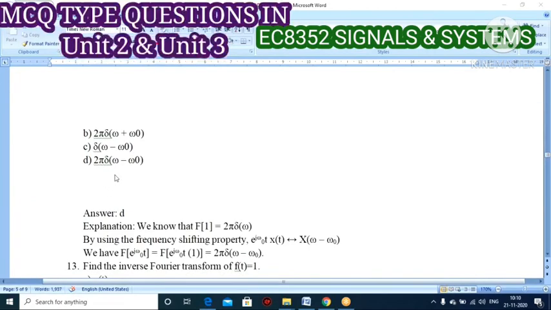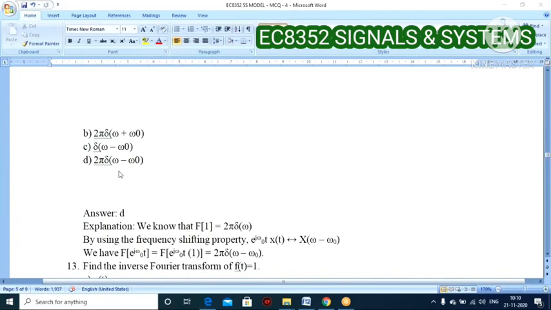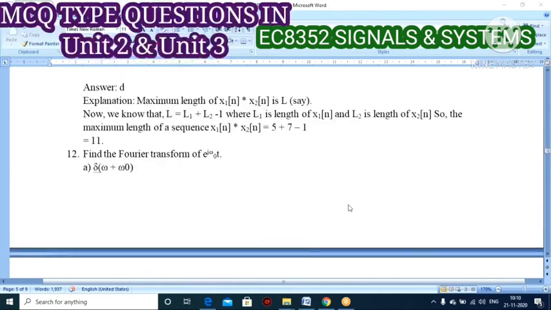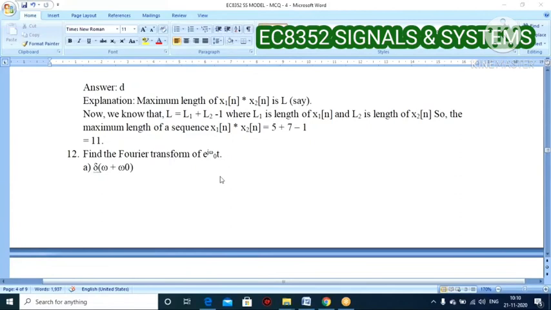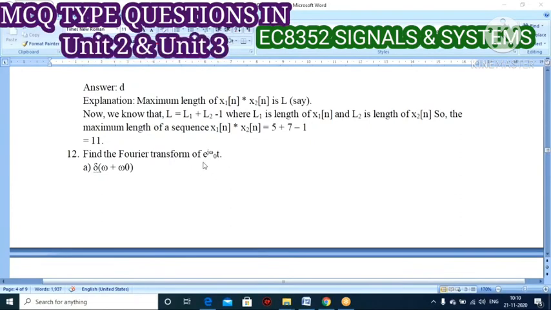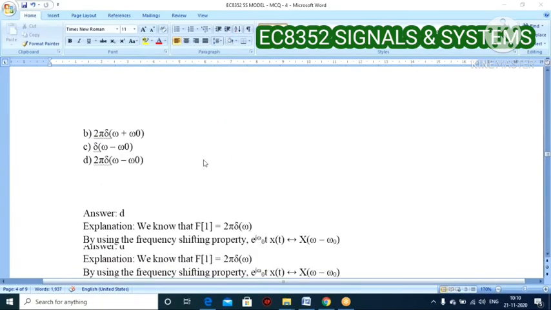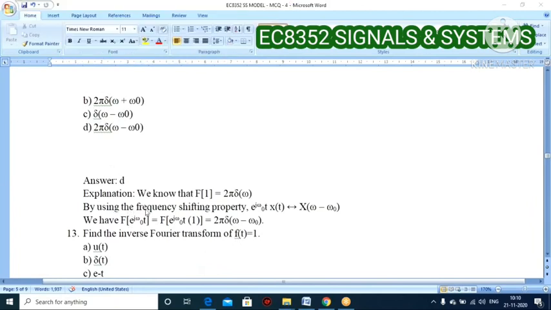Option D, that is 2 pi del of omega minus omega naught, is the correct answer. How do I say this is the correct answer? Because it comes under the Fourier transform properties. Let us check this property.